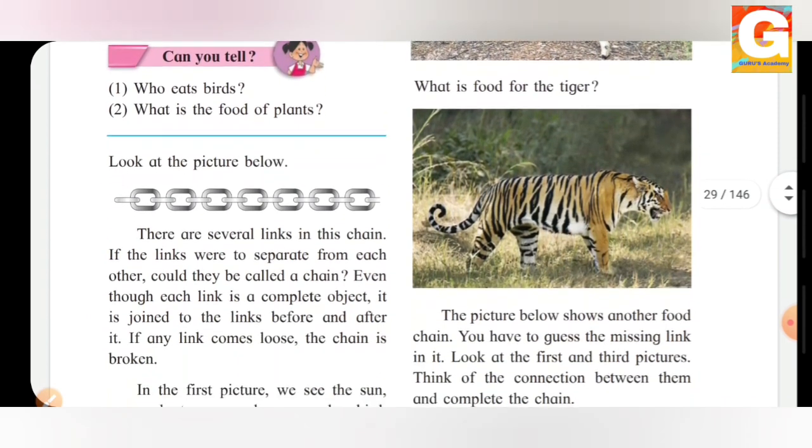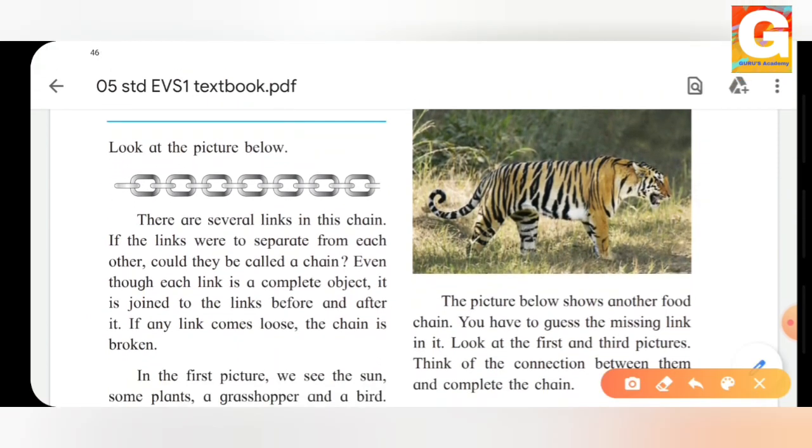Now let's see the picture given below. See, they have given us a chain here. So there are several links in this chain. If the links were separated from each other, could they be called a chain? Yes, we can see here that the links are joined with each other. See, this is linked with this one. Again, that is linked with the other one. Now suppose we break this chain, what will happen? Will it be continued? No, it cannot be continued. So you can't call it a chain.